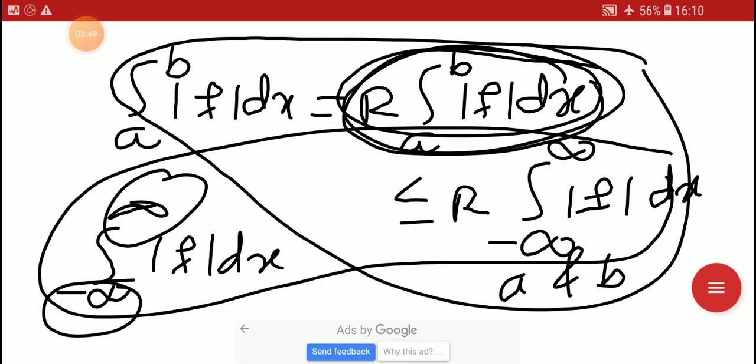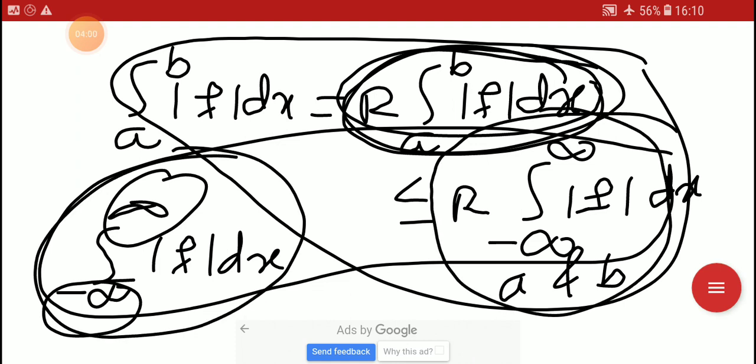And it is given that mod f is Riemann integrable on minus infinity to plus infinity. So the right hand side exists, and our left hand side is less than or equal to the right hand side.